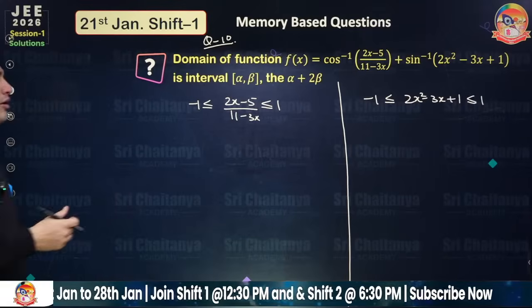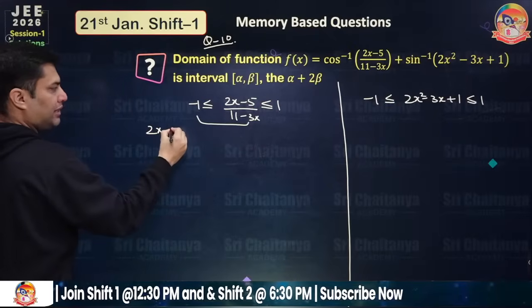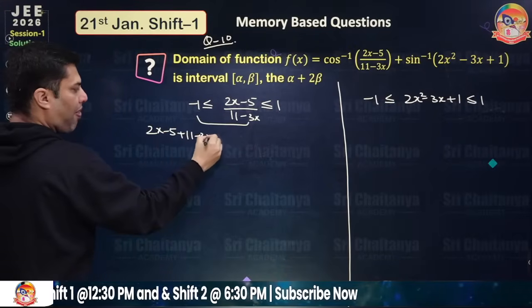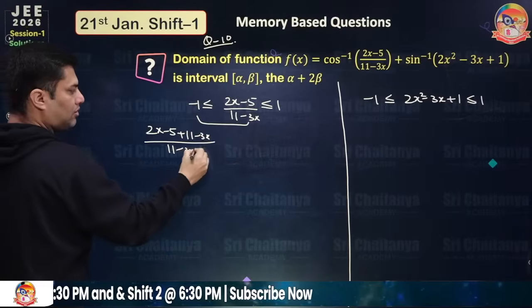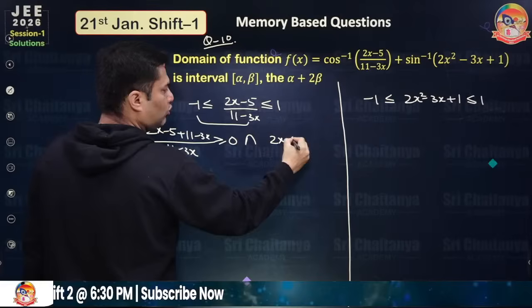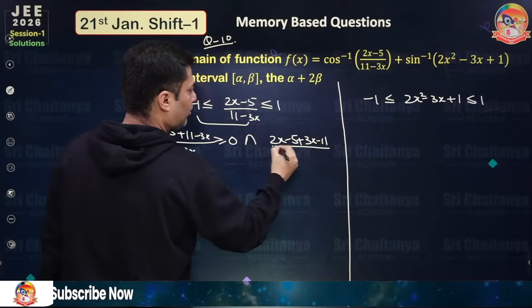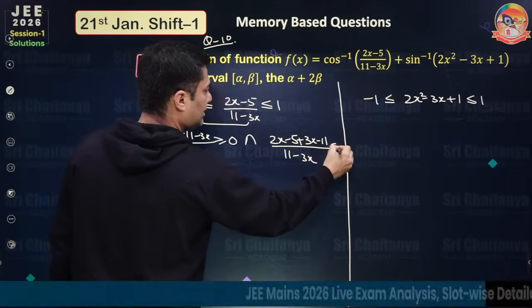Okay, now you can solve this inequality. For the first inequality, if you take the LCM and everything, this is positive and simultaneously the intersection: 2x minus 5 minus (11 minus 3x) upon 11 minus 3x is less than or equal to 0.